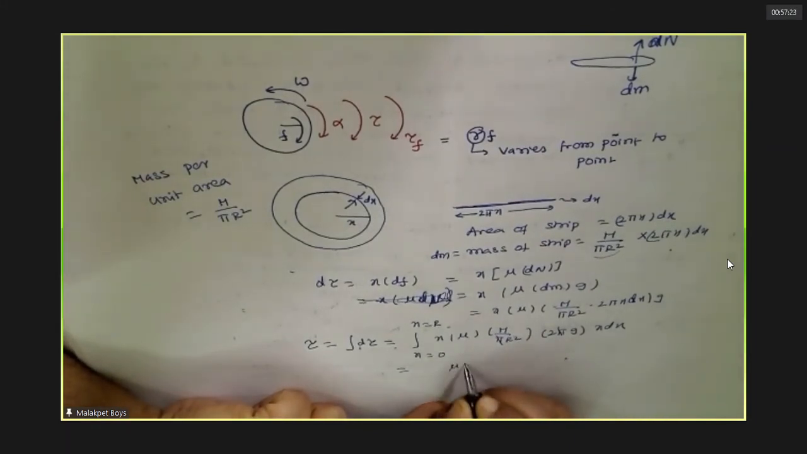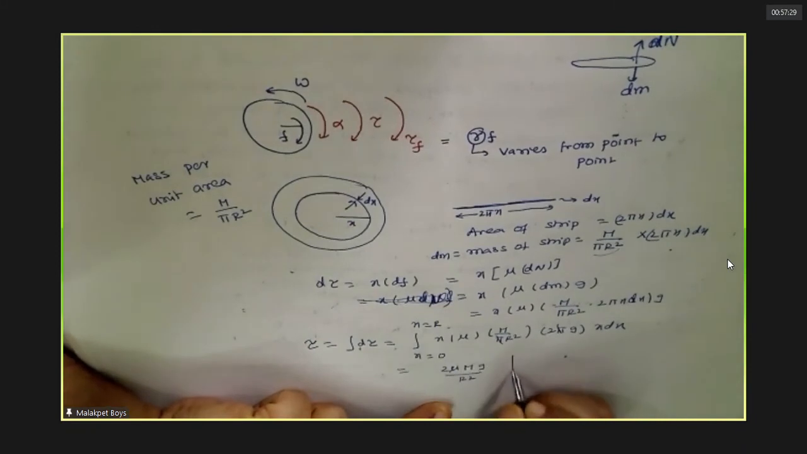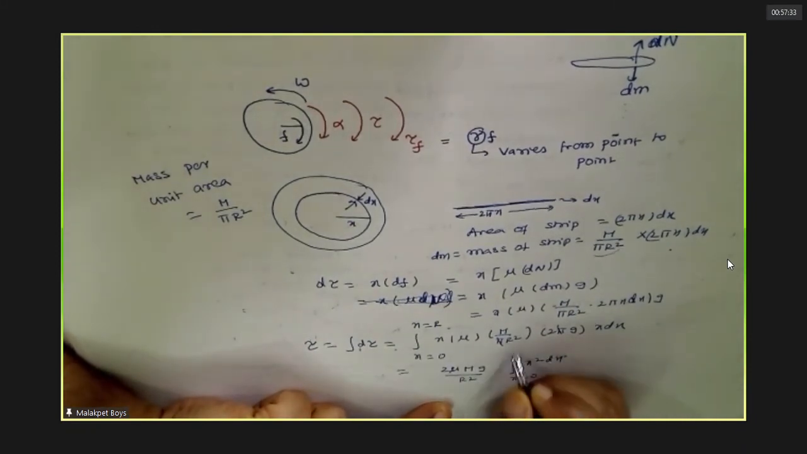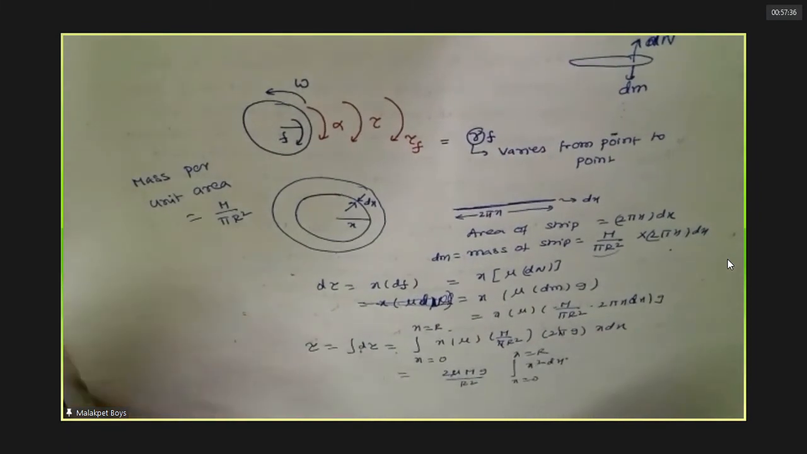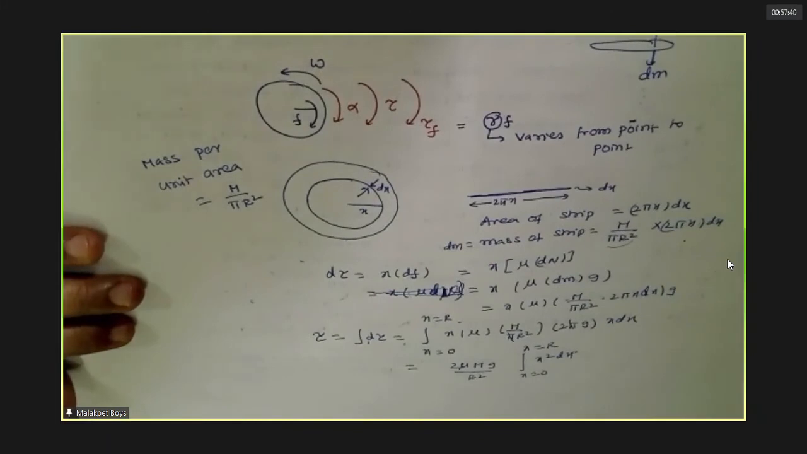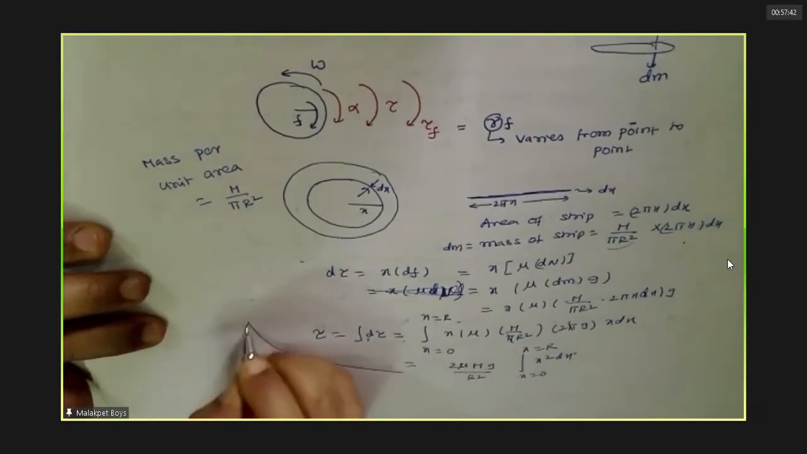Mu m 2g by r square are constants. X square dx, with x from 0 to x. This you can do the integration, no? Yes, sir. So once you know this, understand the method, then you can complete.